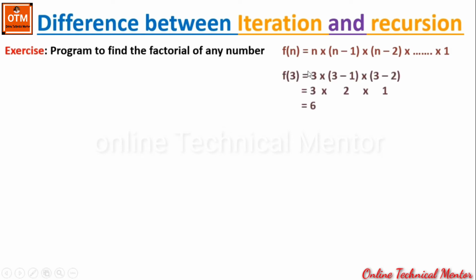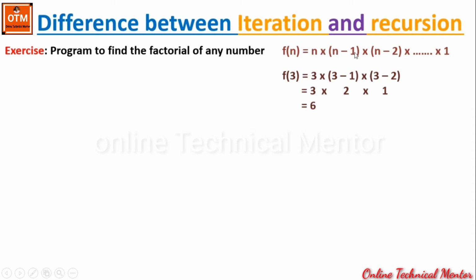For example, suppose we are going to find out the factorial of 3. That means we are multiplying all the integers between 3 and 1. Or in other words, you can say we are multiplying all the integers between 1 and 3. Both 1 and 3 will be inclusive. That means we are multiplying n multiply n minus 1. Look what happened in the case of 3. So n is 3. So here I have written 3 in place of n.